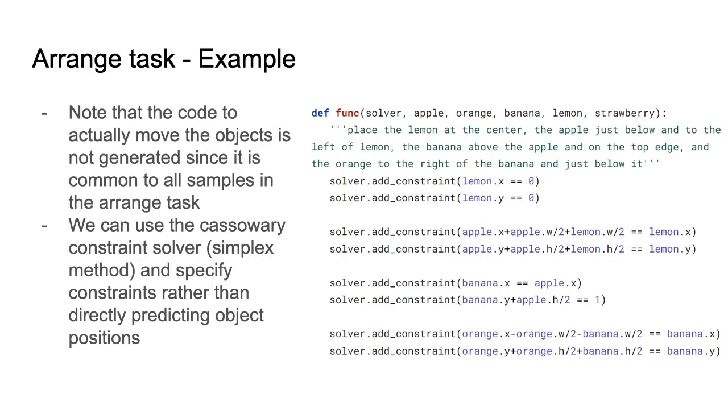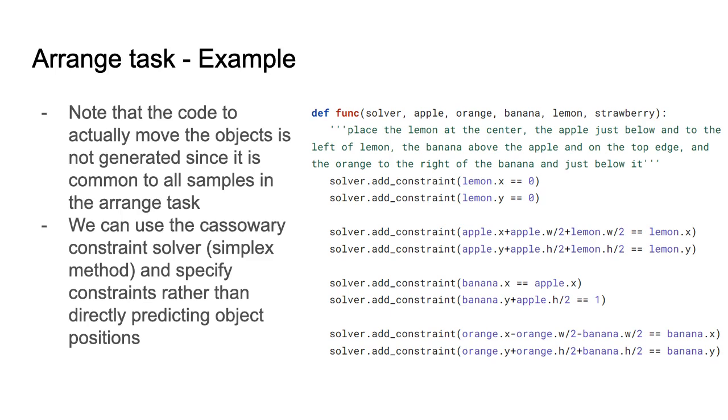So here's an example from the arrange task. Place the lemon at the center, the apple just below it and to the left of the lemon, and then the banana above the apple and on the top edge, and the orange to the right of the banana and just below it.